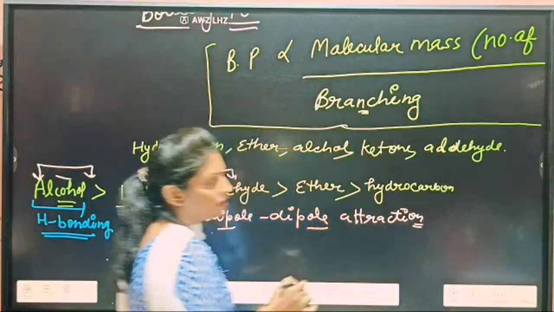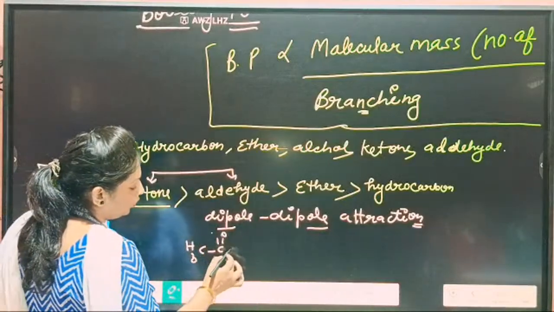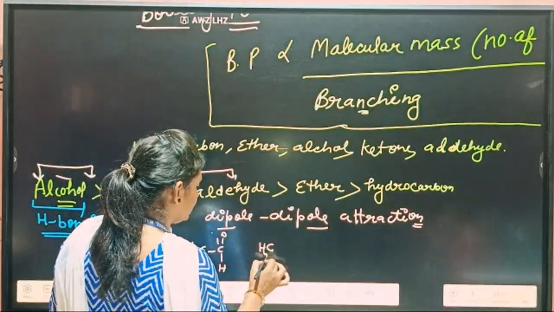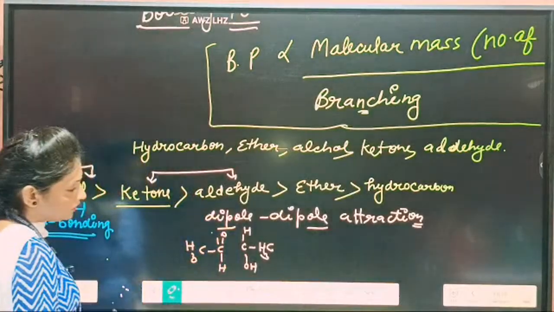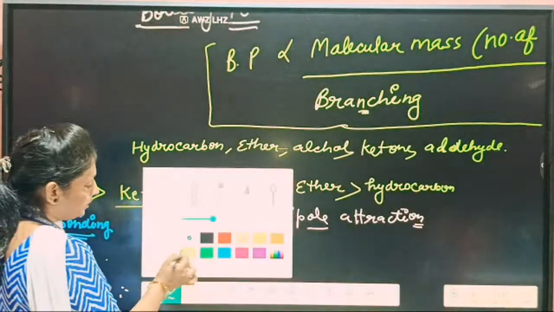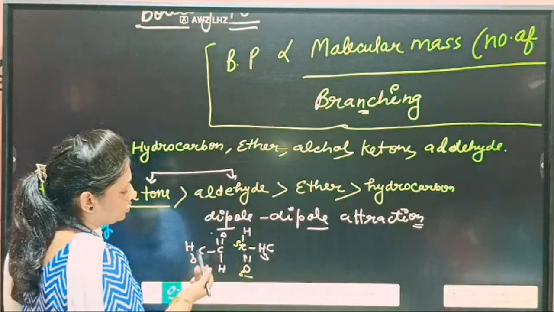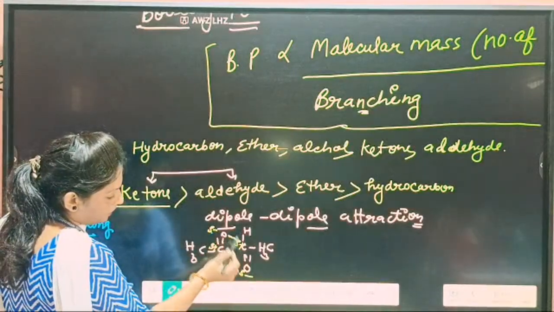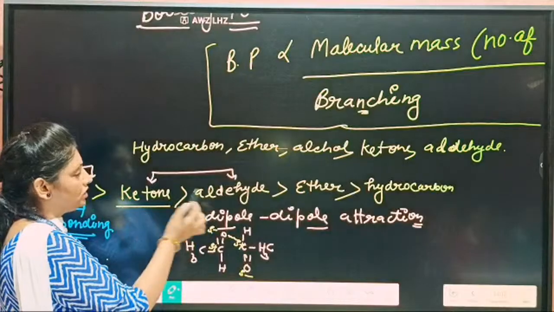Here, like I have CH3COH and CH3COCH3, you know very well, after charge separation, oxygen is more negative, so negative charge will go on oxygen and positive on carbon. So positive and negative form some interaction between them, and that is known as dipole-dipole interaction. Both aldehyde and ketone show it.